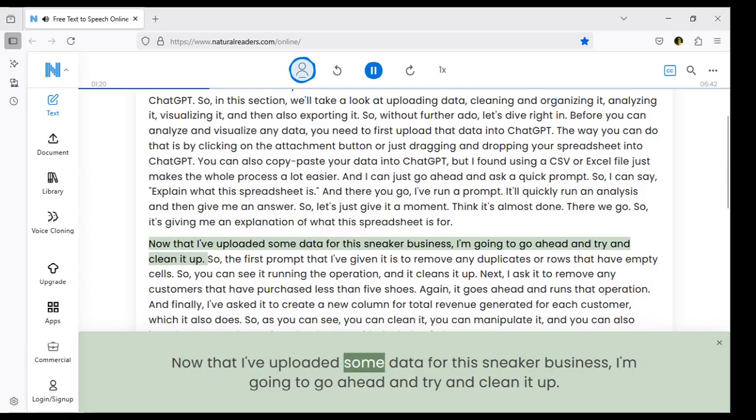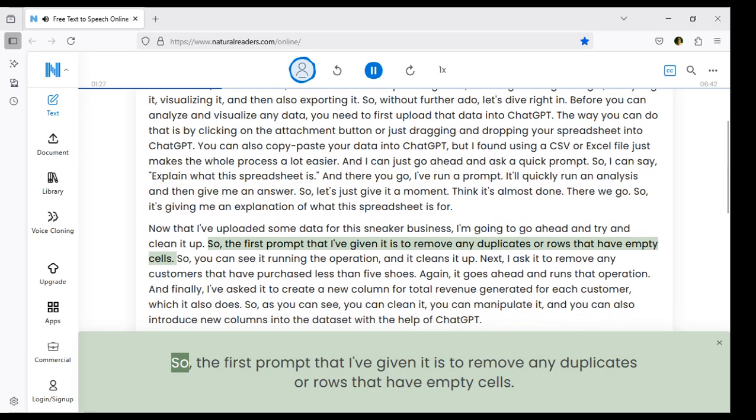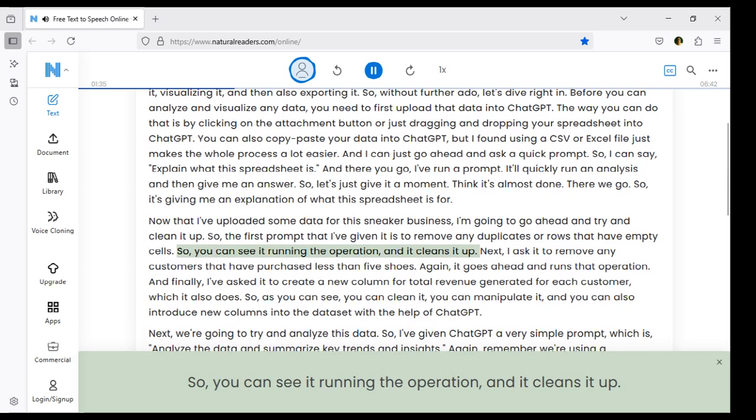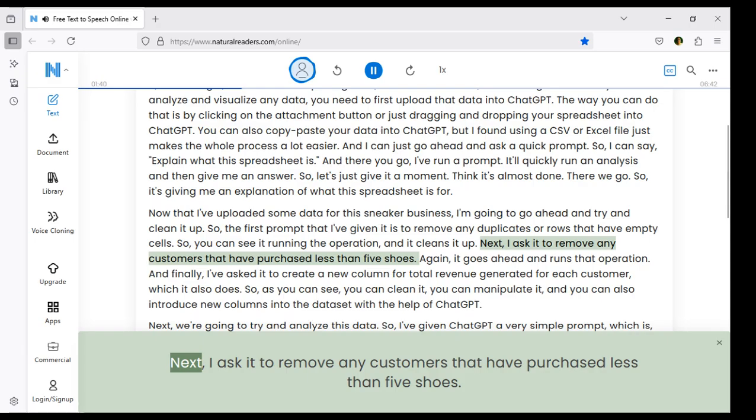Now that I've uploaded some data for the sneaker business, I'm going to go ahead and try and clean it up. So, the first prompt that I've given it is to remove any duplicates or rows that have empty cells. So, you can see it running the operation, and it cleans it up. Next, I ask it to remove any customers that have purchased less than 5 shoes.